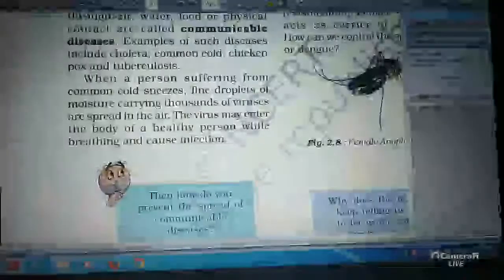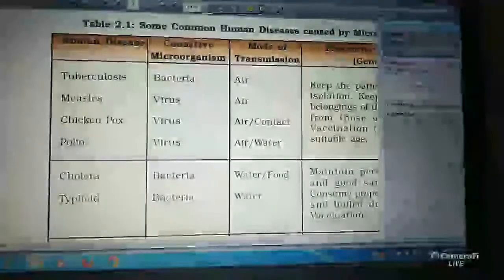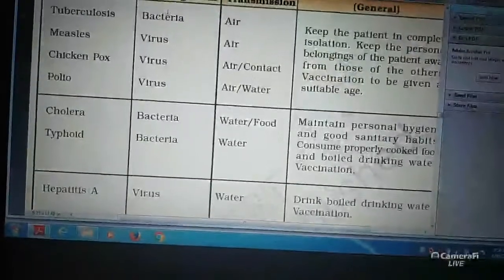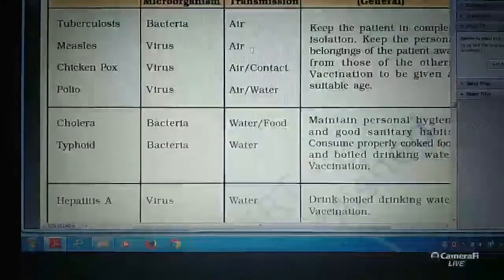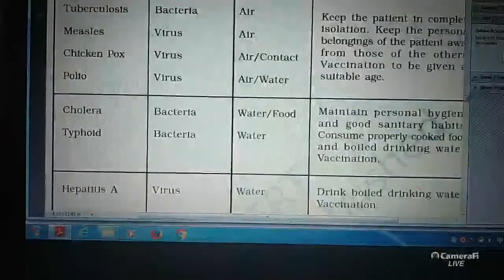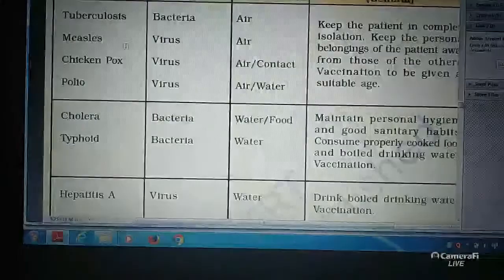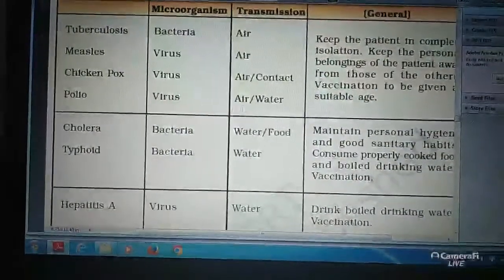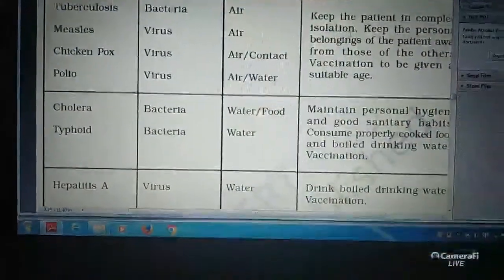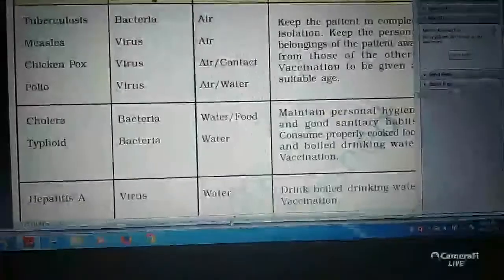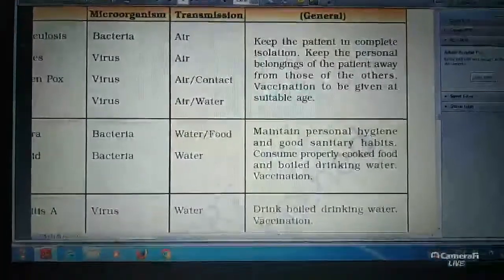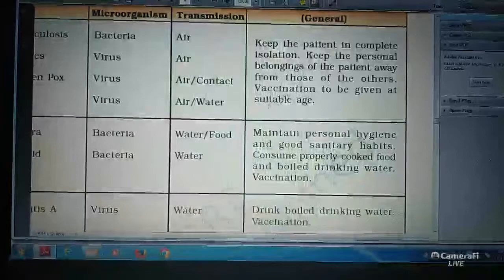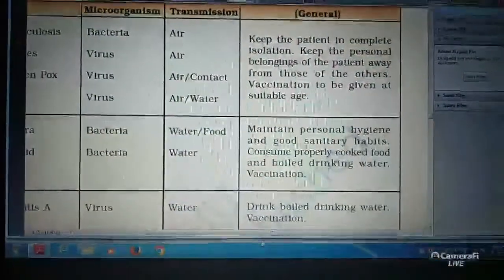Here they are causing diseases. In human beings, the diseases include tuberculosis, whose disease causing agent is bacteria, transmitted through air. Measles, agent virus, transmitted through air. Chickenpox, virus, transmitted through air or contact. Polio, virus, transmitted through air or water. So what to do? Keep the patient in complete isolation. Keep the personal belongings of the patient away from those of others. Vaccination should be given at a suitable age.